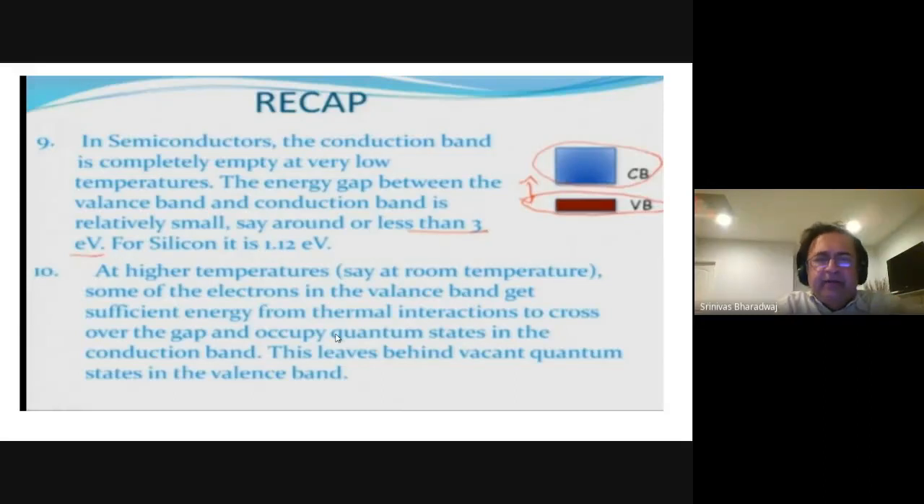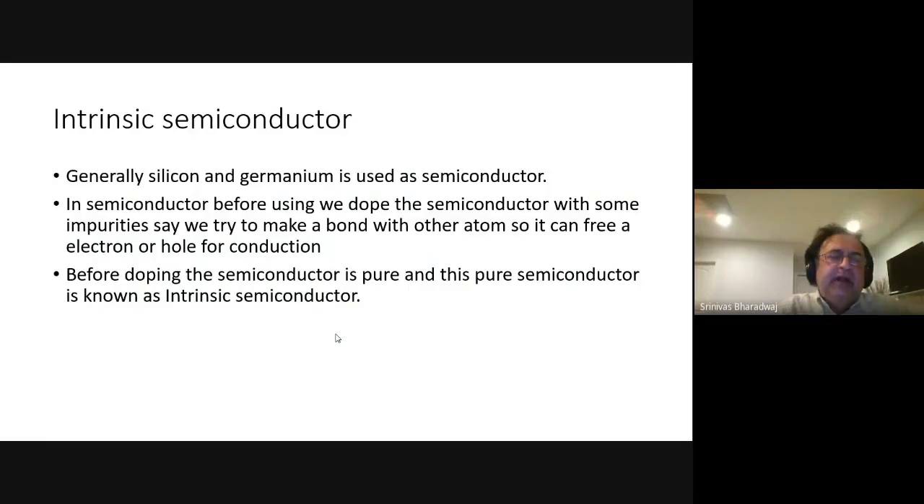At higher temperatures, say at room temperature, some of the electrons in the valence band get sufficient energy from thermal interaction to cross over the gap and occupy quantum states in the conduction band. This leaves behind vacant states in the valence band. So the conduction band is completely empty at low temperatures, but at high temperatures some of the valence electrons get transported to the conduction band. Semiconductors like silicon and germanium are intrinsic semiconductors.